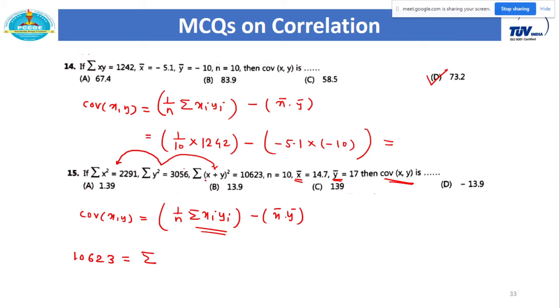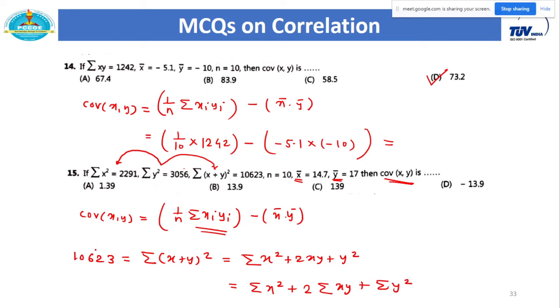Yes. So first of all, I will apply the formula of a plus b whole square. So summation of x plus y whole square is equal to 10623. If I apply the formula of a plus b whole square, that gives me a square plus 2ab plus b square. Now separate with the summation. So this is equal to summation x square, and as we know that 2 is constant, you can take it outside the summation, so 2 into summation of xy, plus summation of y square. So this LHS is 10623.